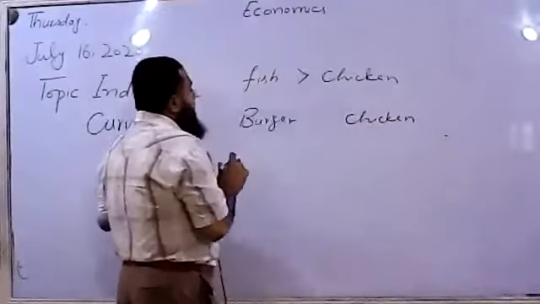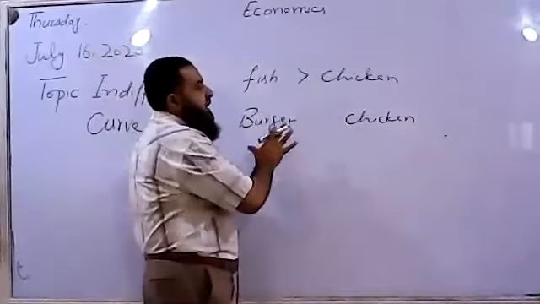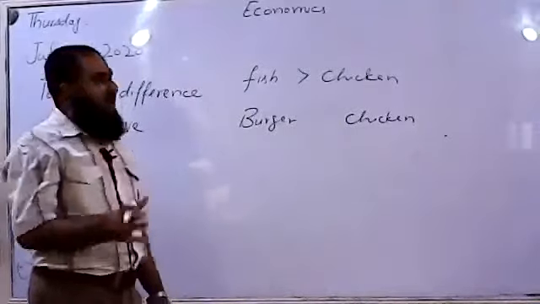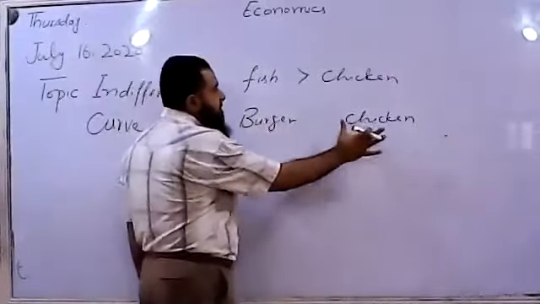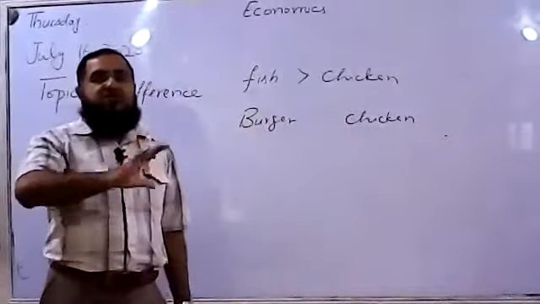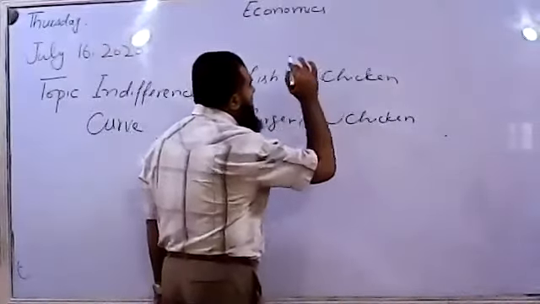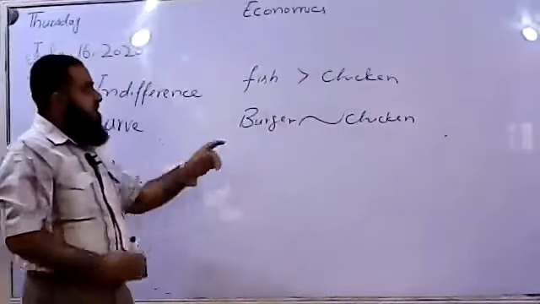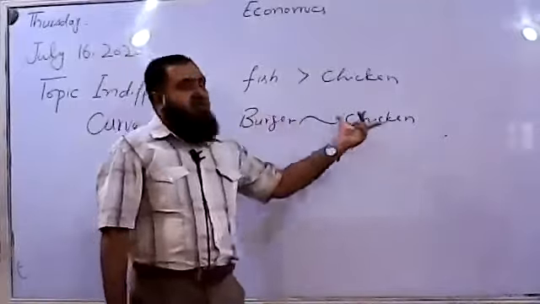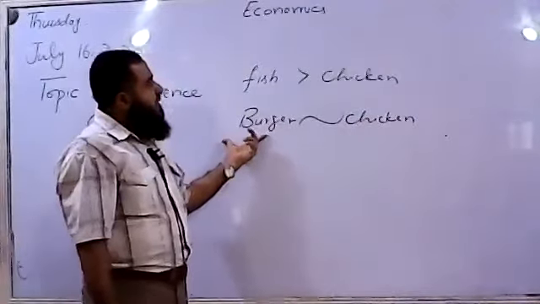So you are having a fixed income. Now both the burger and the chicken deal are giving you equal satisfaction. The satisfaction level is the same, whether you buy this one or this one. So if both the bundles, both the goods are giving you the same satisfaction, it means now you are just indifferent. This is a sign of indifference. If both the bundles, both the goods are giving the consumer equal satisfaction, then the consumer will be indifferent.